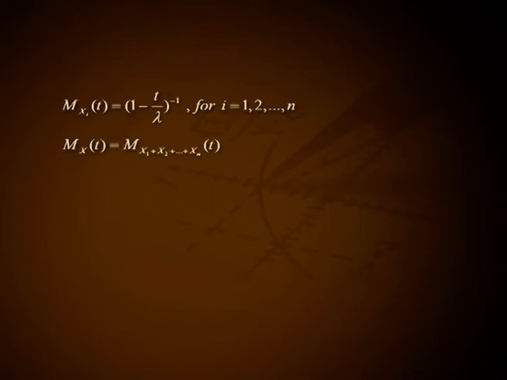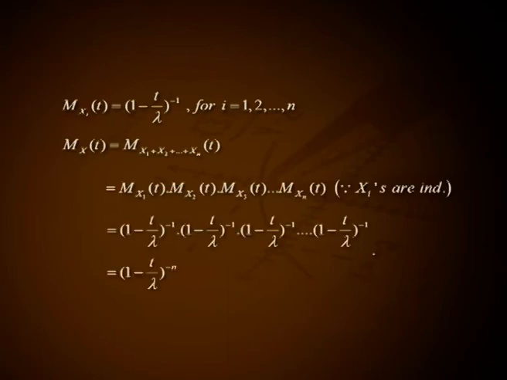for i from 1 to n. M_X(t) equals M_(X1 plus X2, etc., plus Xn)(t), that is equal to M_X1(t) into M_X2(t) into M_X3(t), etc., into M_Xn(t), because Xi's are independent. That is equal to (1 minus t by lambda) raised to minus 1 into (1 minus t by lambda) raised to minus 1 into (1 minus t by lambda) raised to minus 1, etc., into (1 minus t by lambda) raised to minus 1.